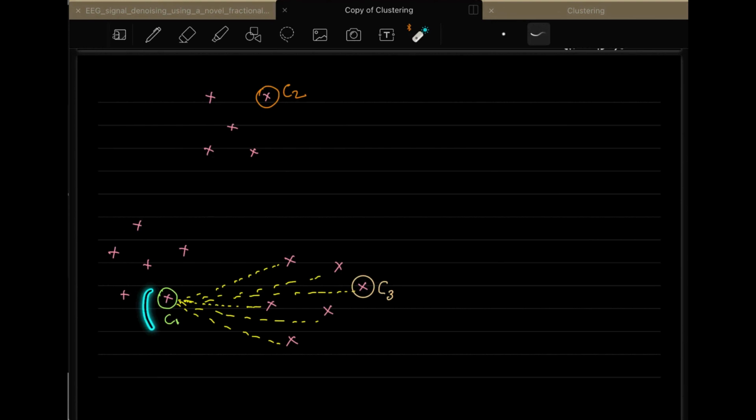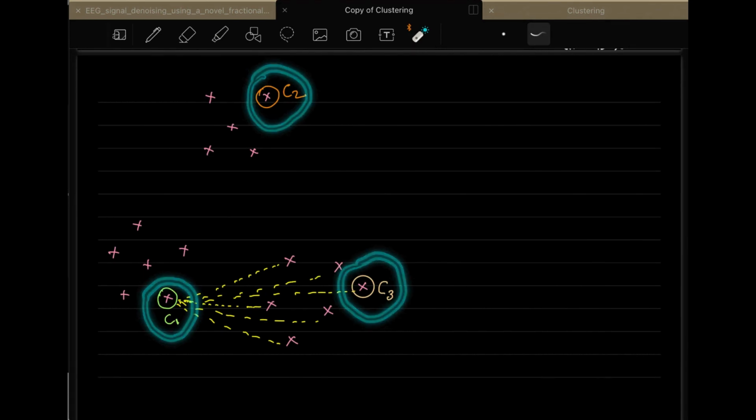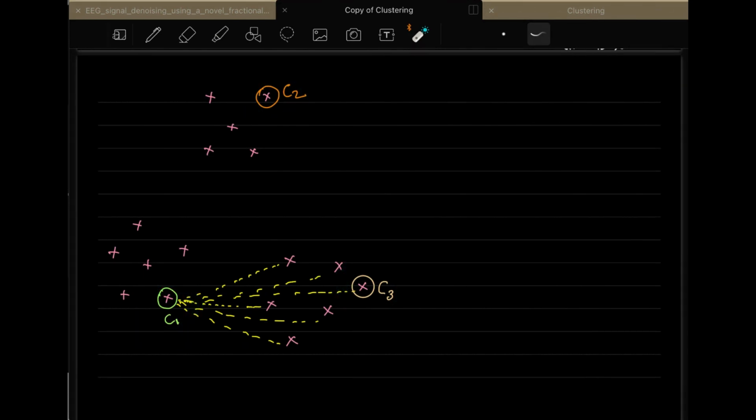Now you can see how efficiently you have selected the clusters which are far apart. One cluster selected is C1, another is C2, and the third is C3. In the case of k-means, there is no guarantee that your initialization of the clusters will be at these locations. You will somewhere or the other select here or somewhere here. So there can be a high chance of that. This is the important algorithm which gives you an intelligent initialization.